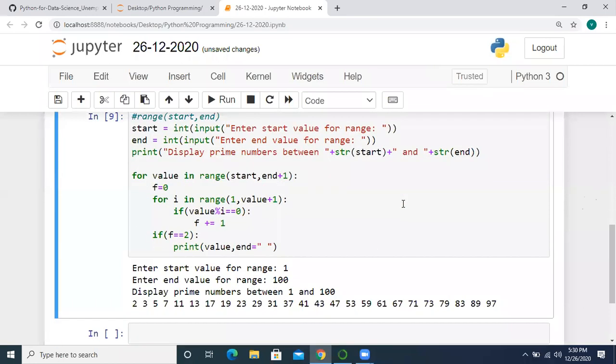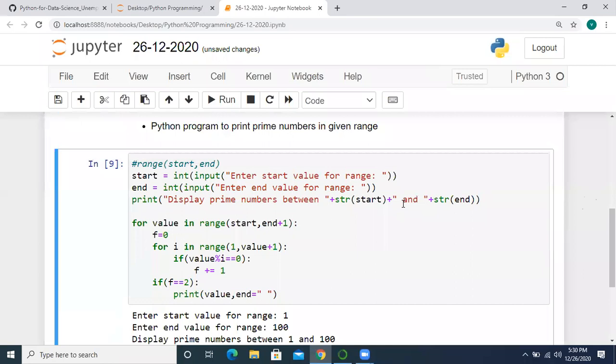So as we discussed, a prime number is nothing but a number which is having only two factors, right? So two factors are 1 and itself. So here our task is we want to find the prime numbers in the given range. So for the range function, two parameters are required, start value and end value. Okay. So that's why I take an input as start and end. You can give variable names anything. So for understanding purpose only, I have given start and end as variable names for these particular values.